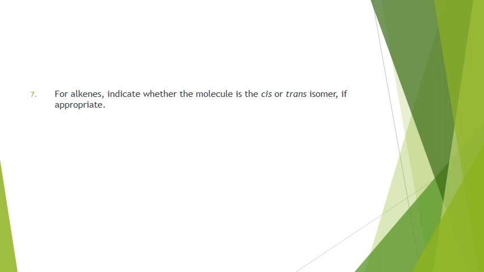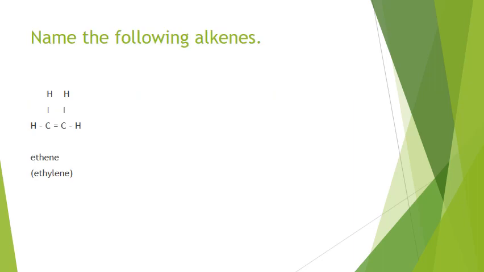Also we'll talk about cis-trans, but for right now we're going to leave them off the names, and we'll talk about that as an individual set. All right, let's go over a few of the alkenes to get started. This is the most basic alkene. Remember, alkenes have got to have a double bond, so there's no such thing as a single carbon double bond. So the first one is ethene. And notice the double bond on carbon.